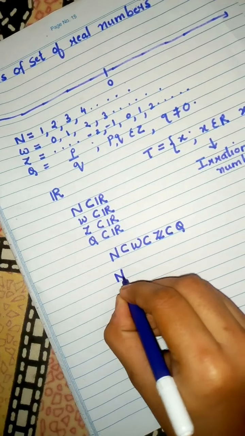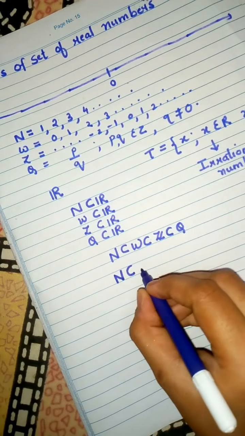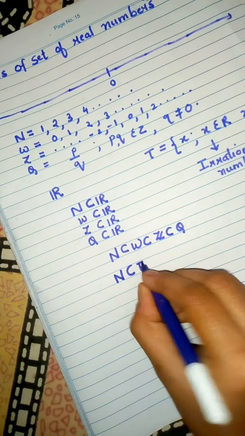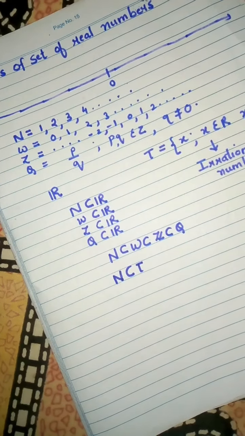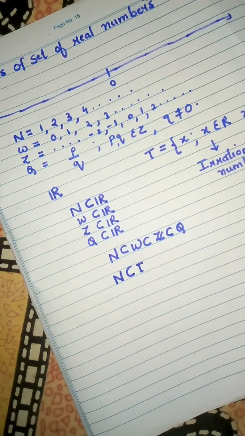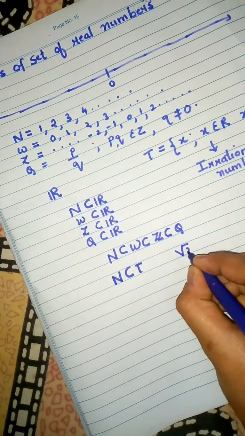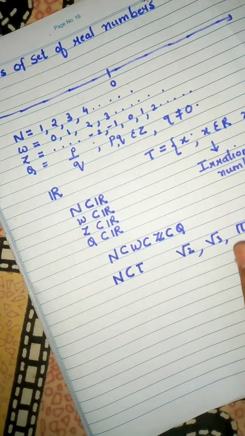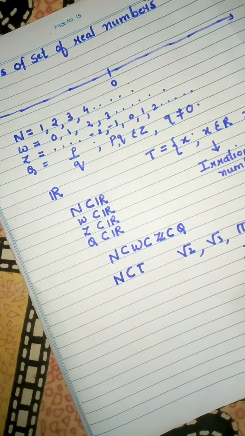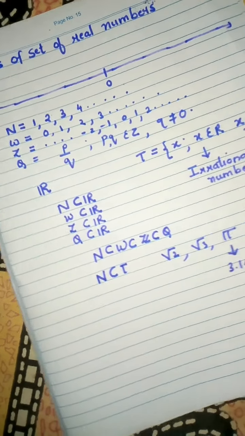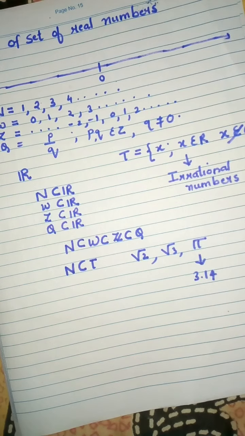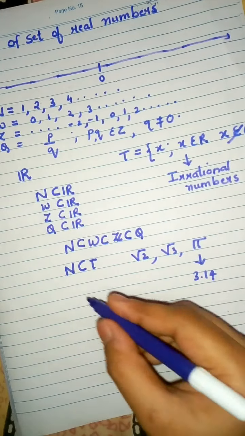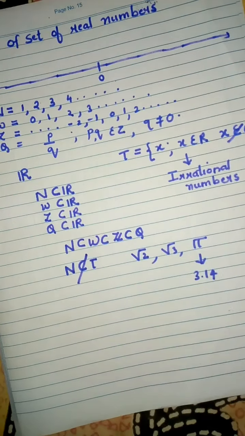Okay, and here we cannot say that natural numbers are a subset of irrational numbers. They are not a subset of irrational numbers. Okay, because irrational numbers contain numbers such as root 2, root 3, pi. Okay, and when you find the actual value of this, pi is 3.14, so here we get decimals, and natural numbers contain numbers like 1, 2, 3, 4. They don't contain numbers which are in decimal form. Therefore this is not a subset of T.